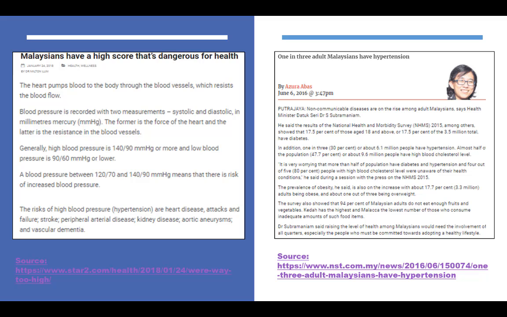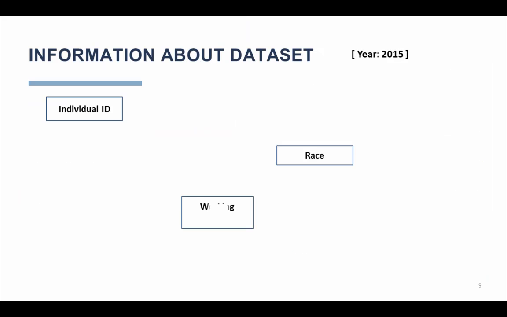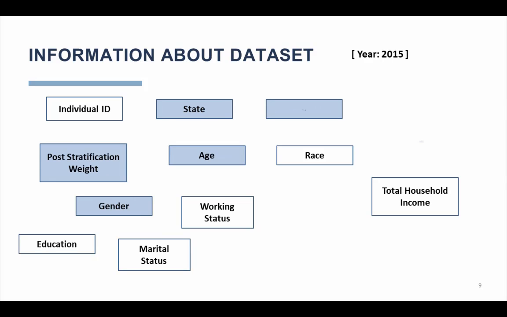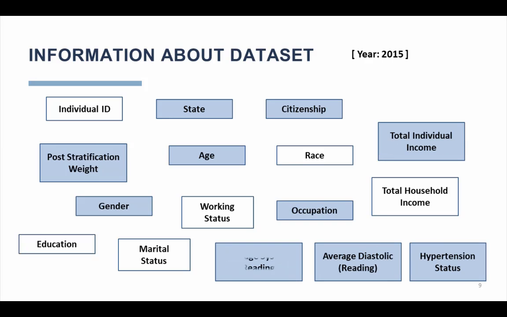Information about the dataset. We take the dataset from 2015. There is a lot of information in our dataset, but we only choose state, citizenship, age, post-stratification weight, gender, average systolic reading, average diastolic reading, hypertension status, occupation, and total individual income to make our statistics better.